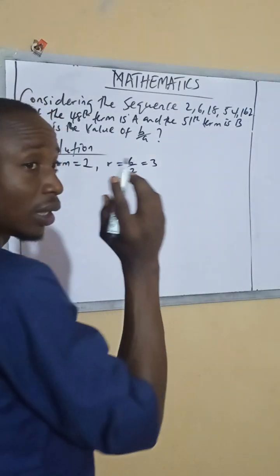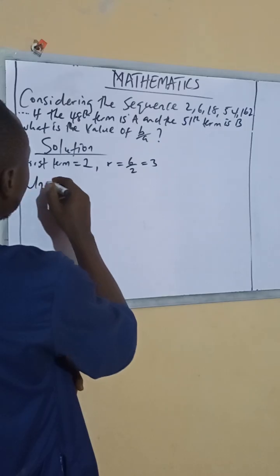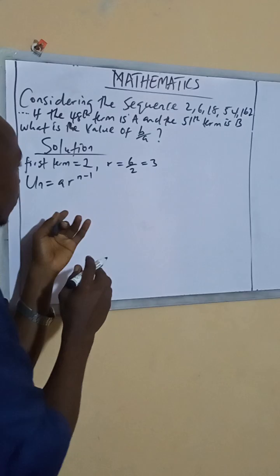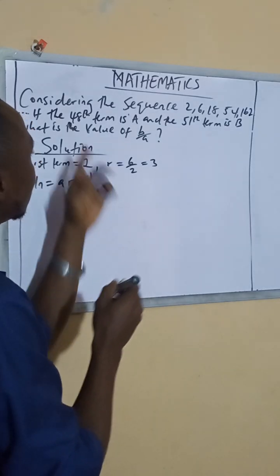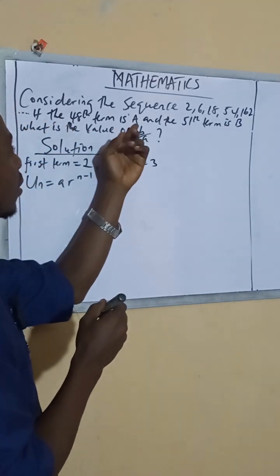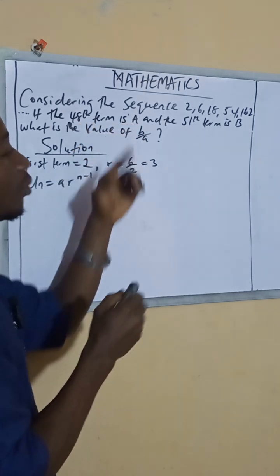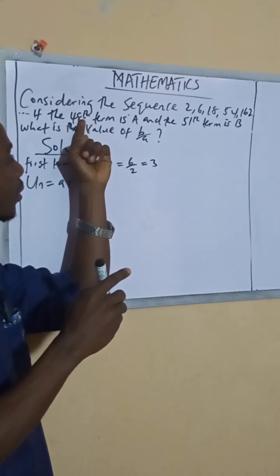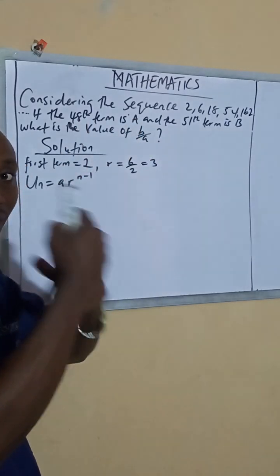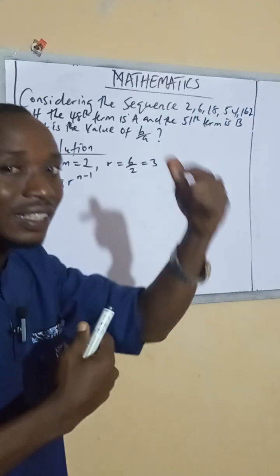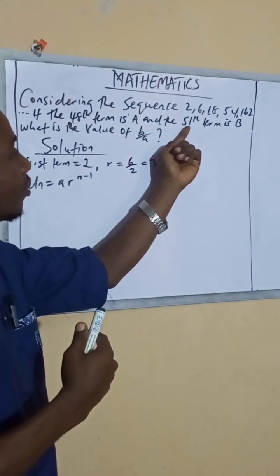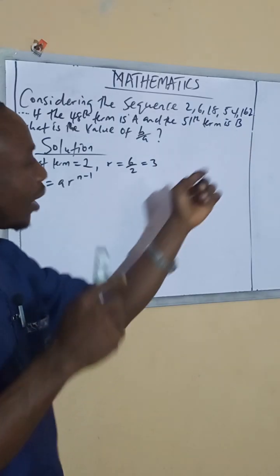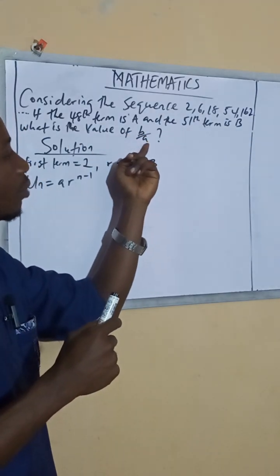Moving on, the formula is Un equals a times r to the power of n minus 1. They said the 48th term is A, so the answer for the nth term here is A, and the 51st term is B. And look here, we are to find the value of B divided by A.